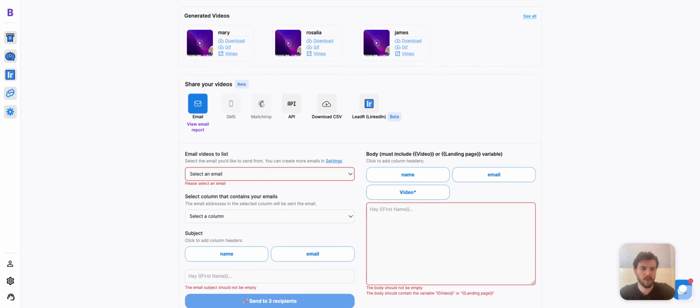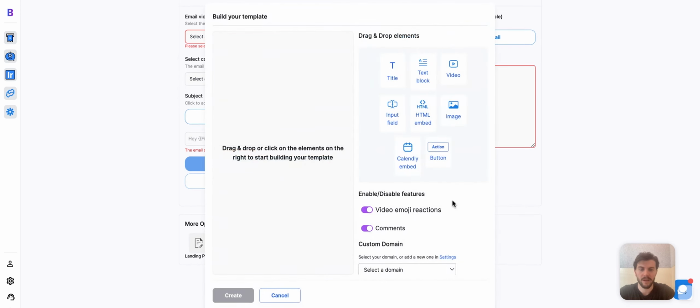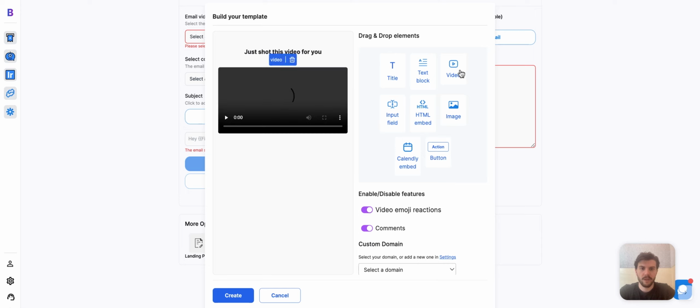Okay, so the videos look good, but what if I want to spice it up a bit? Well, we have another option here where we can make a custom landing page. So we can create a page that can be hosted on our own site, our own domain. So I can put in a custom domain here. And I could have it embedded like "just shot this video for you." And here we can put in a video.